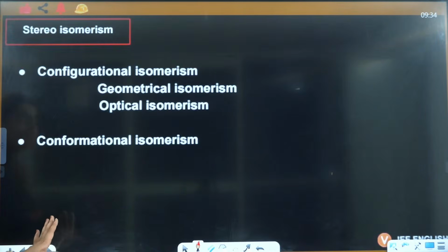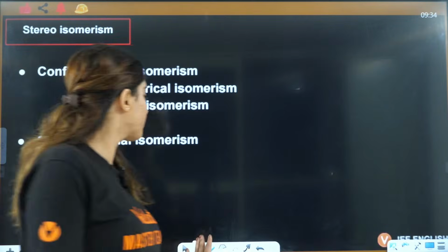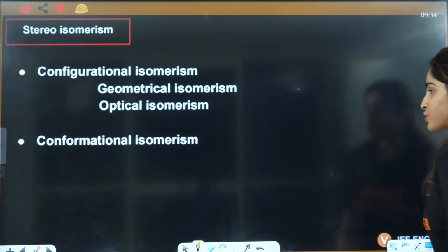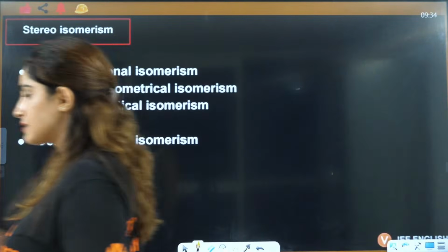Okay. Yes, everybody. Do let me know if you have any problem in tautomerism, so that we can initiate our stereoisomers.